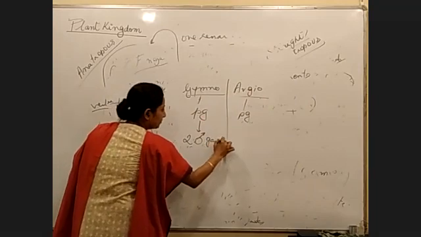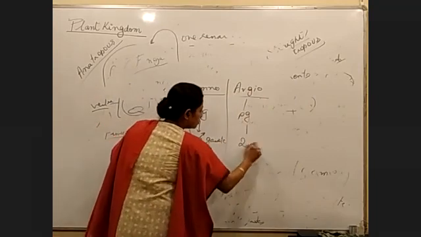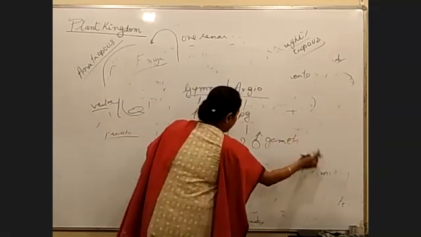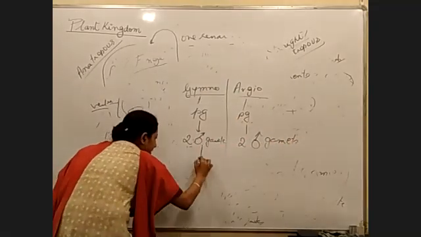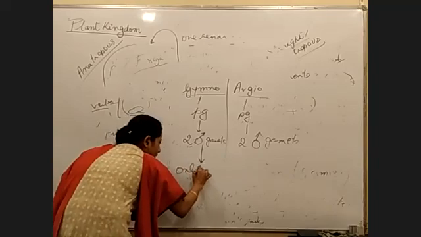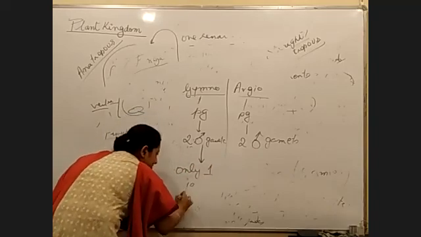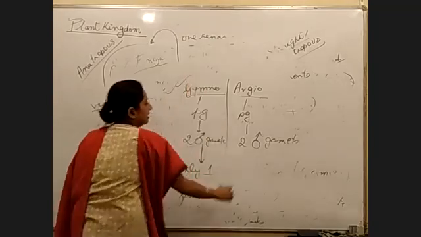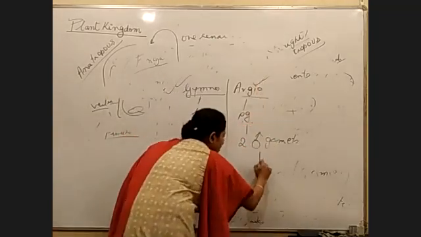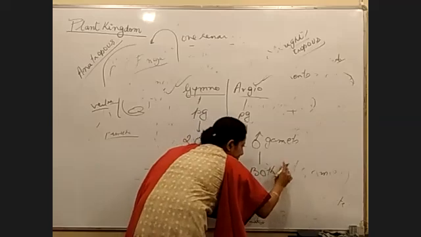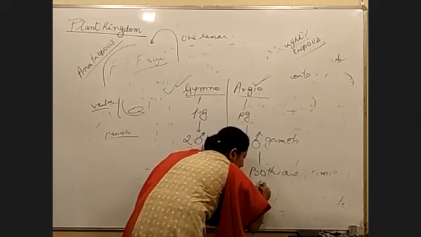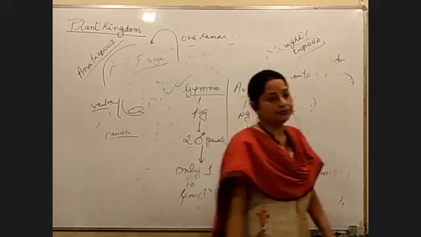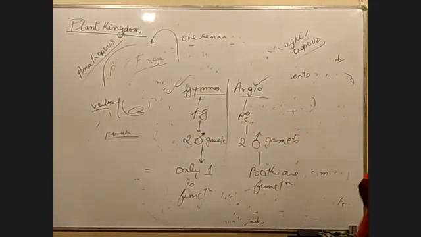In angiosperms also there will be two male gametes. Out of the two male gametes, only one is functional in gymnosperms; in angiosperms both male gametes are functional. Clear?